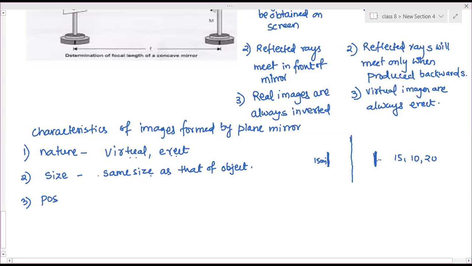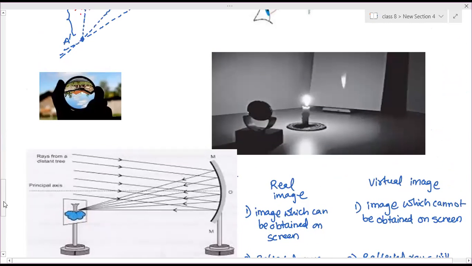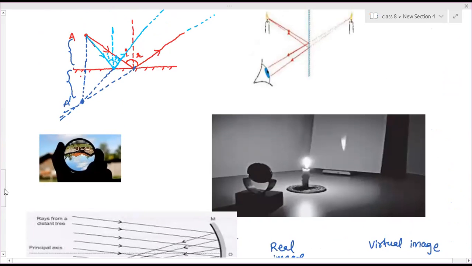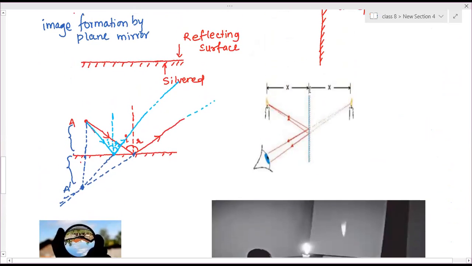Yes, ma'am. Now position, where you will obtain the image. Here you can see, this distance is x. The same distance will be formed behind. So the image distance from the mirror is always equal to the object distance from the mirror.